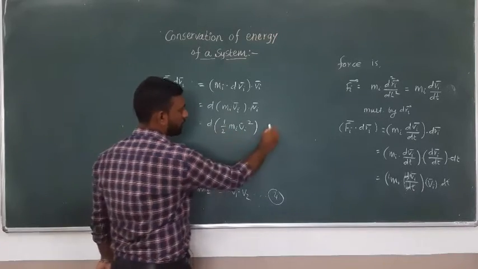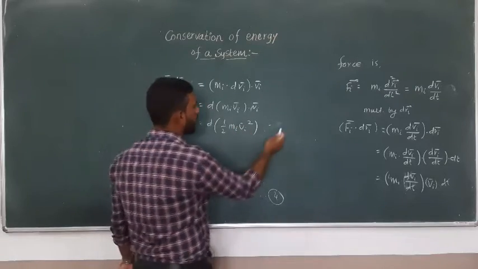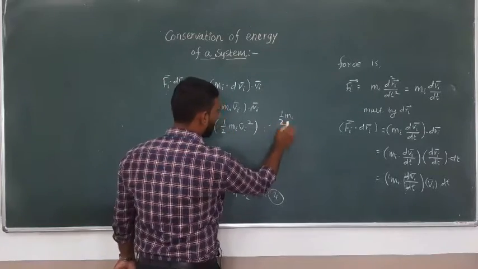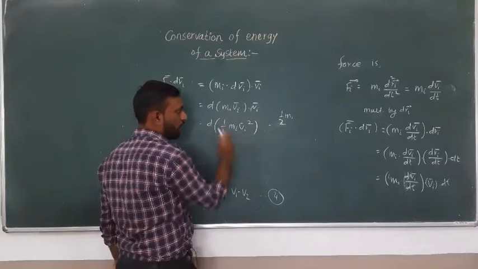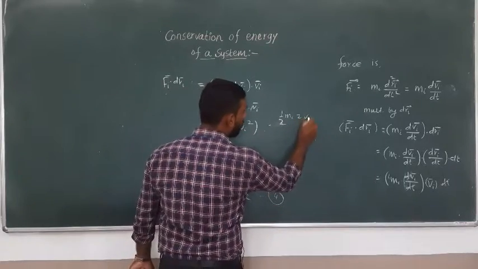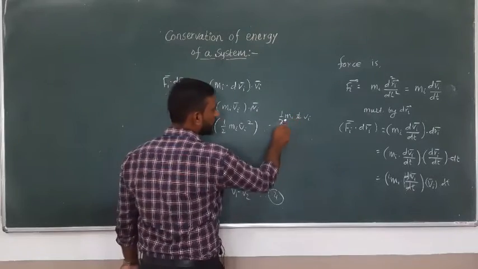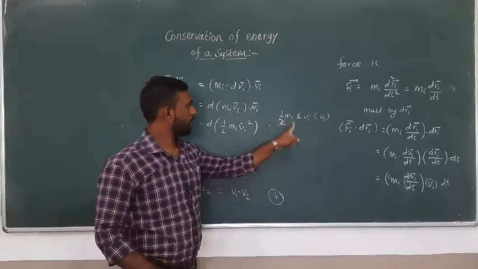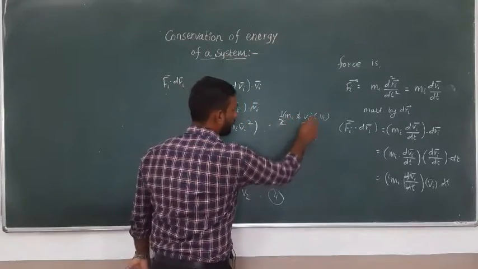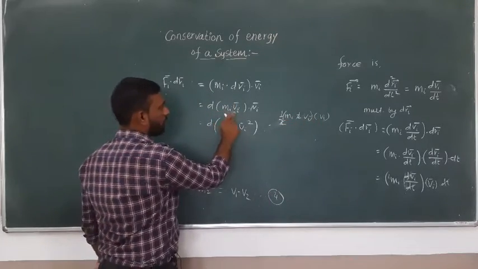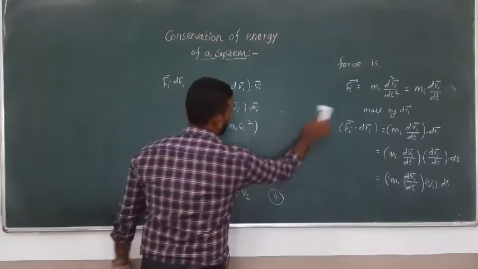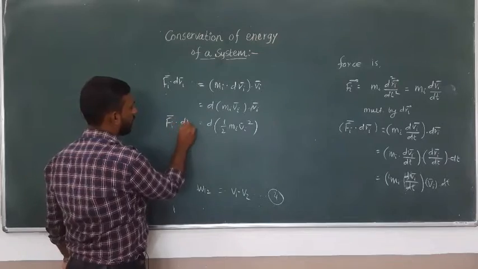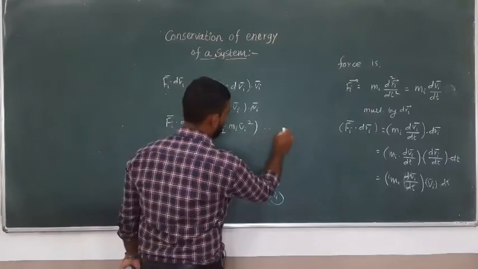Let us take the reverse calculation. Half as it is, mi is constant, the derivative of v square with respect to v gives 2 into vi, so half mi into 2 vi, the half cancels, giving mi vi into vi. So mathematically it is the correct form of this equation. So this is Fi bar dot dr bar. This is equation number 5.